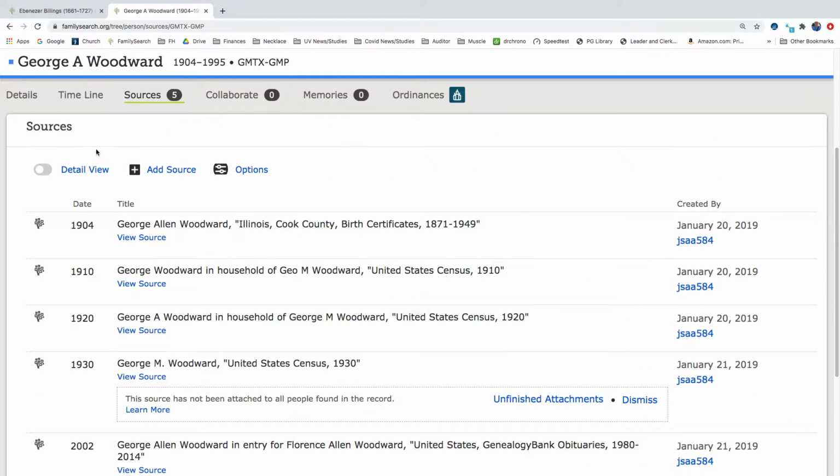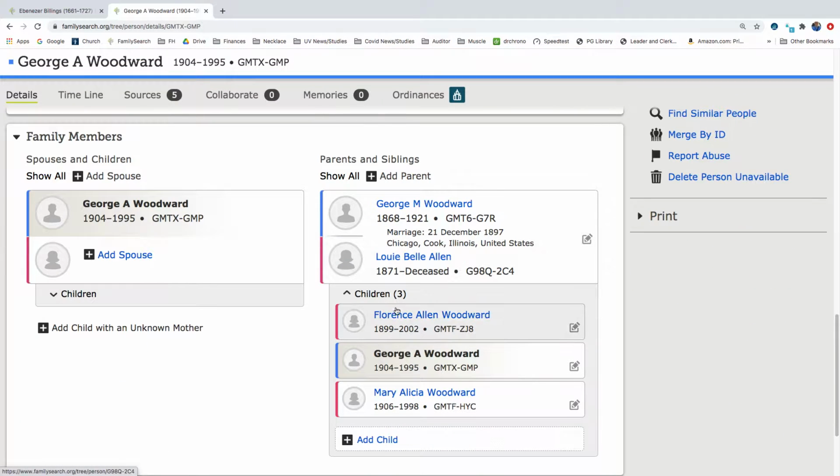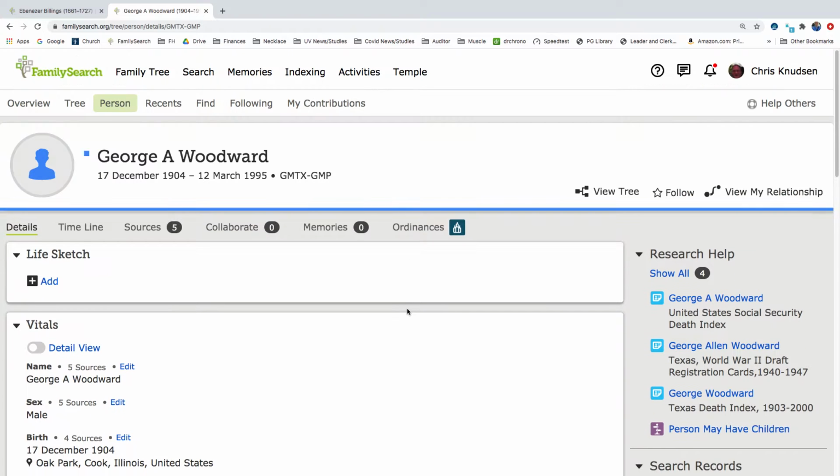Florence Allen Woodward, was that his sister? Yes, Florence Allen Woodward. So in her obituary, she lists George as her brother. So what else do we have? We've got these new record hints here. George A. Woodward, United States Social Security Death Index. George Allen Woodward. So Allen must be his middle name.